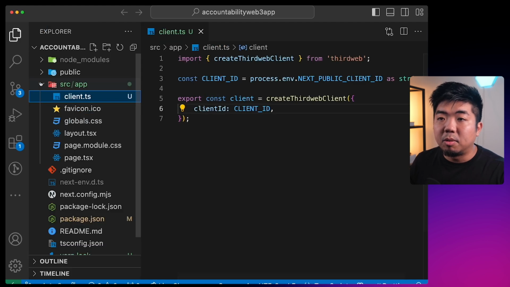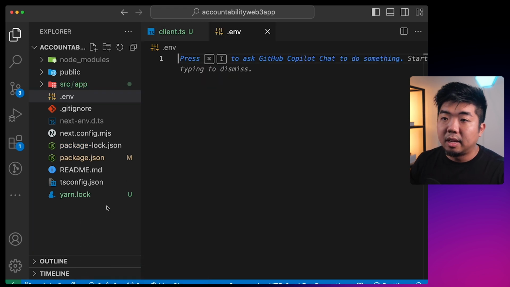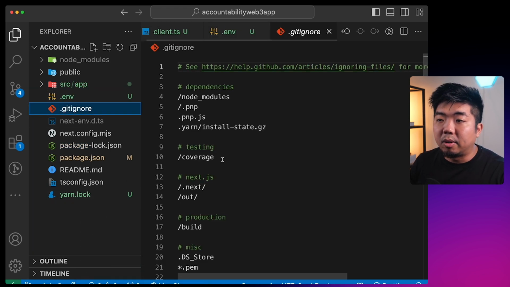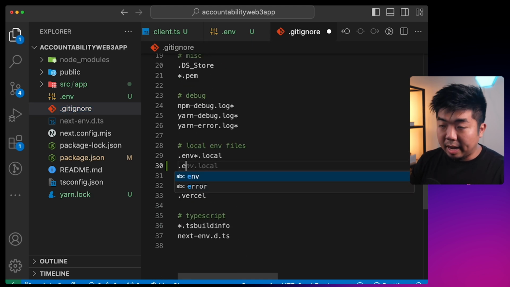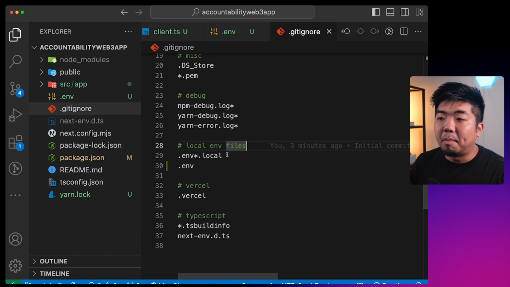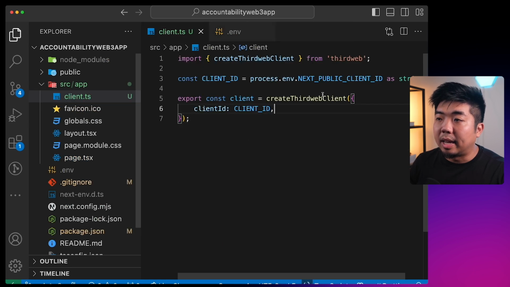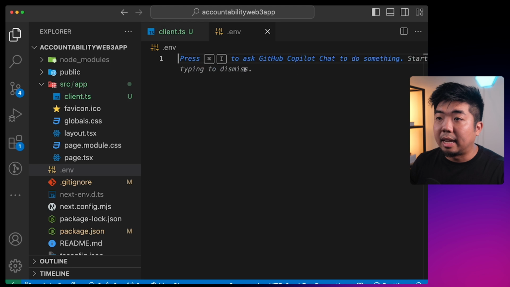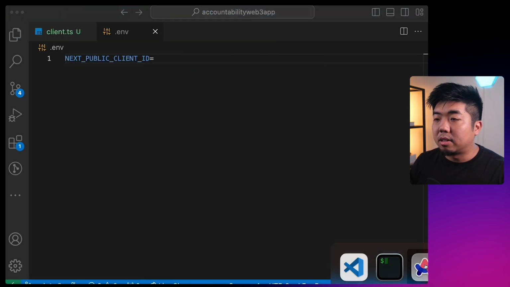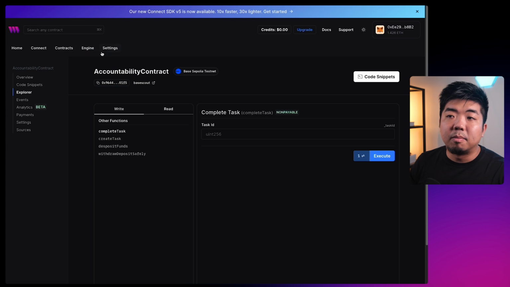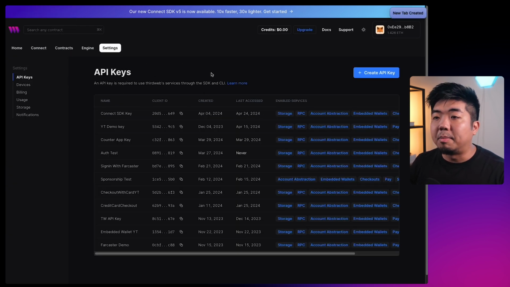So coming to my files here, I'm going to create a new file called .env, and I'm going to add .env to my .gitignore as well, so it doesn't get committed. And we will then get our NEXT_PUBLIC_CLIENT_ID here. And this is going to be our thirdweb API key. So coming back to thirdweb, if you come to the settings tab here, you can get and create your API key here.